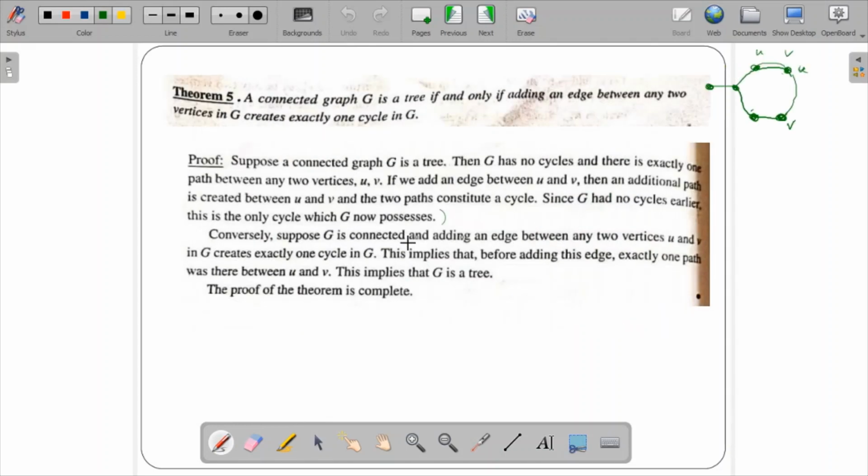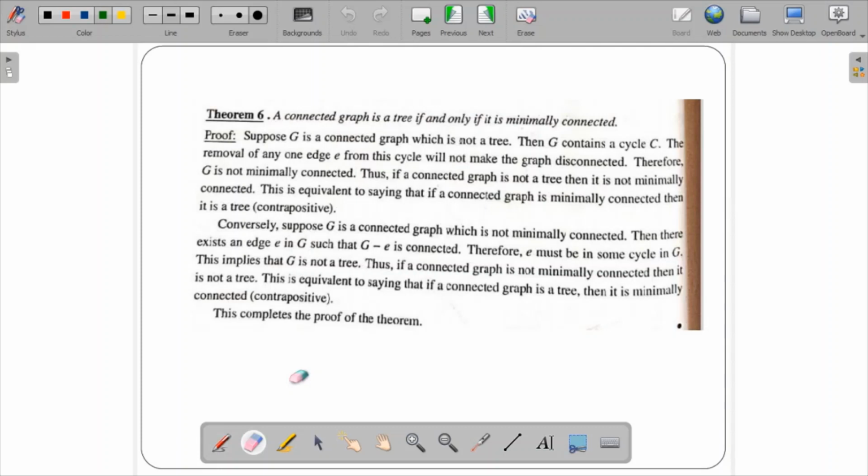Minimally connected means there should be only one edge, meaning again there should not be any cycle. Take the same graph example: from this to this, you had one, again one, and then again one. So this particular graph is a tree if and only if it is minimally connected, meaning only one edge between each pair of vertices. So that is the meaning.